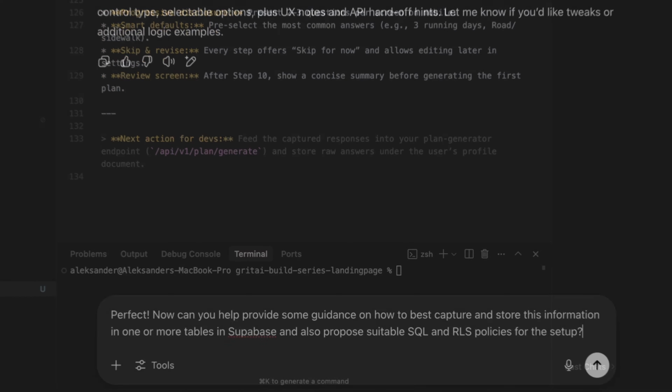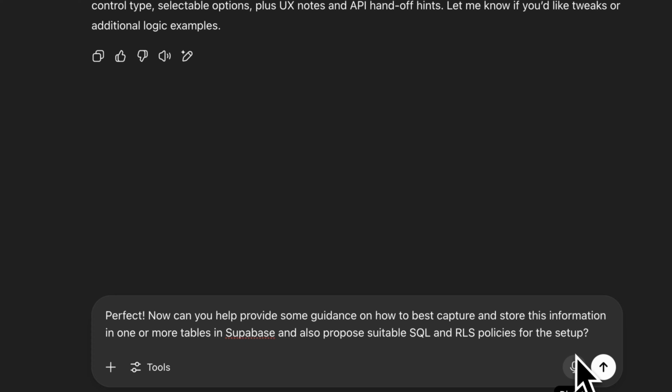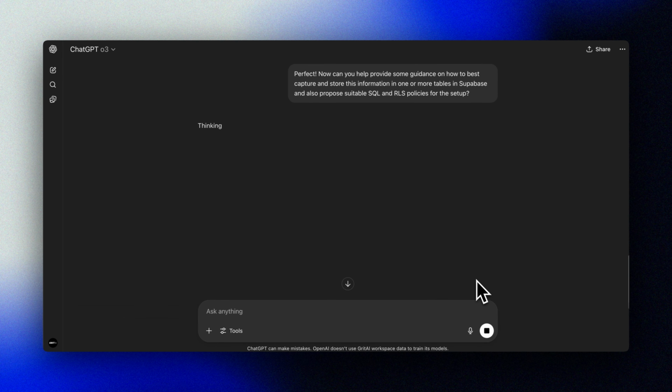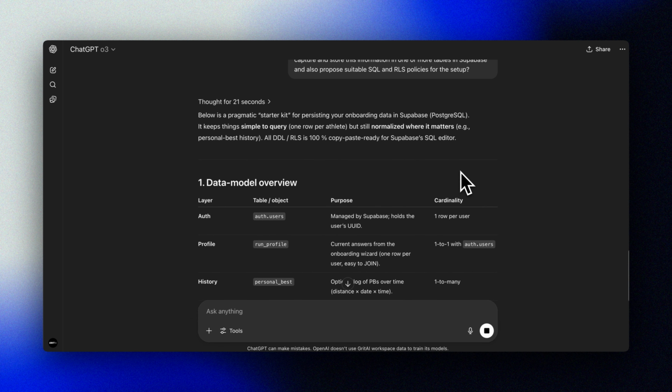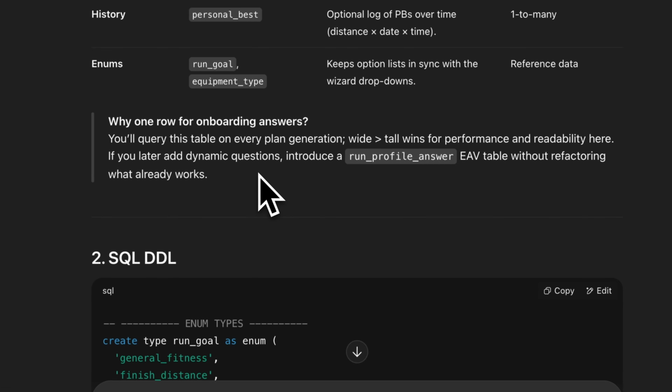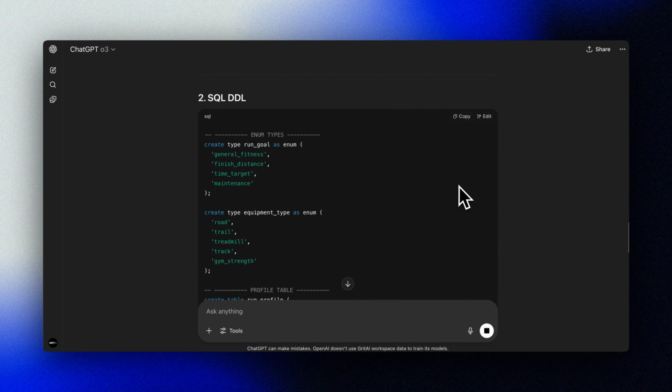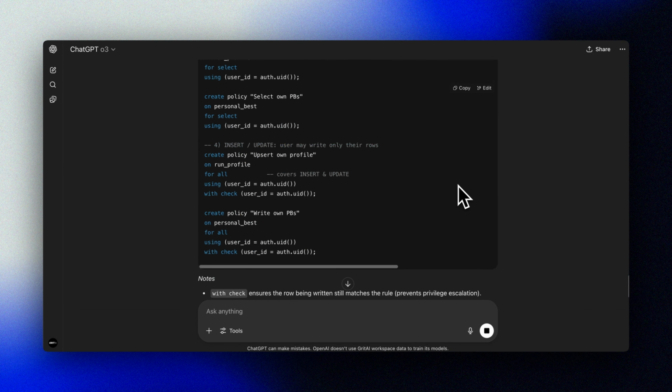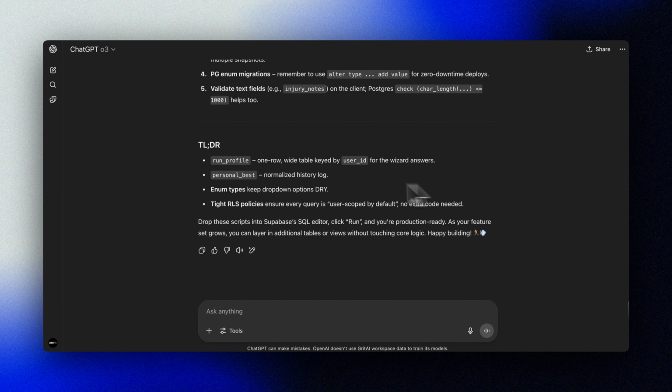Finally, as a bonus step, we'll also ask O3 to help guide us with how we can structure and store this data in Supabase, and we'll even ask for some RLS policies to go along with it as well. O3 gives us a nice overview on how to set this up, with the full SQL that we can then bring into Supabase.